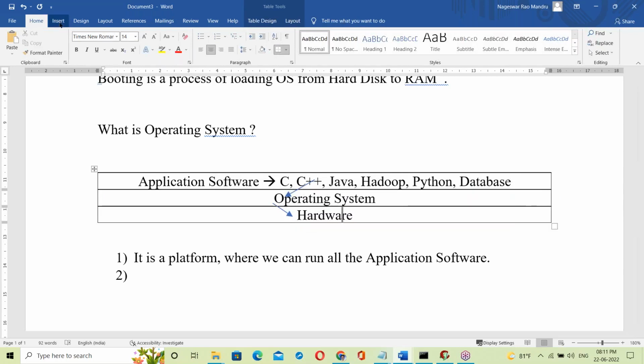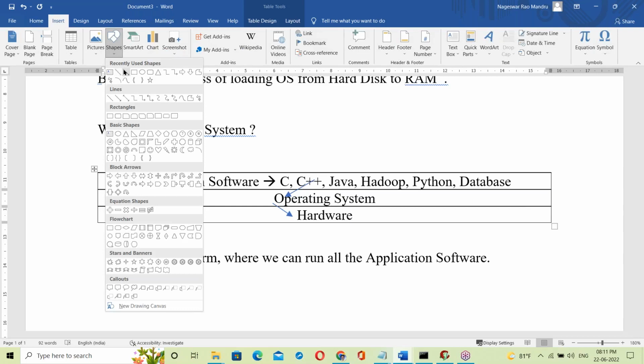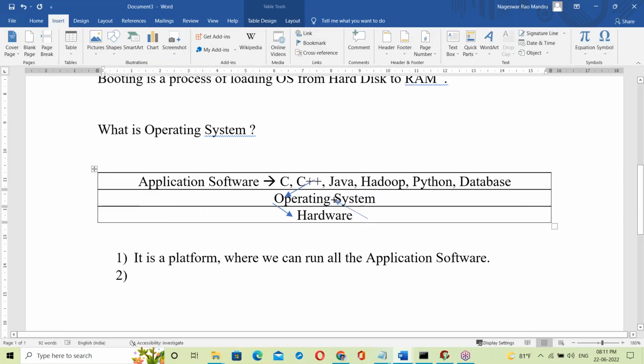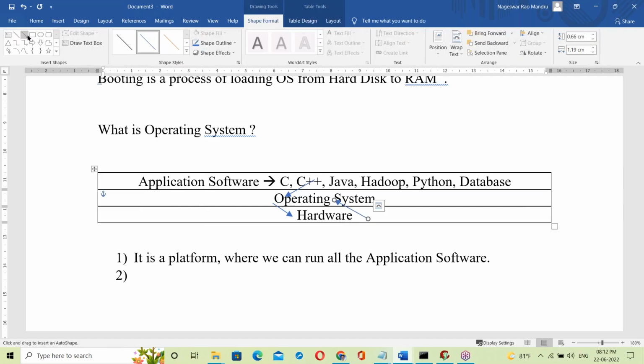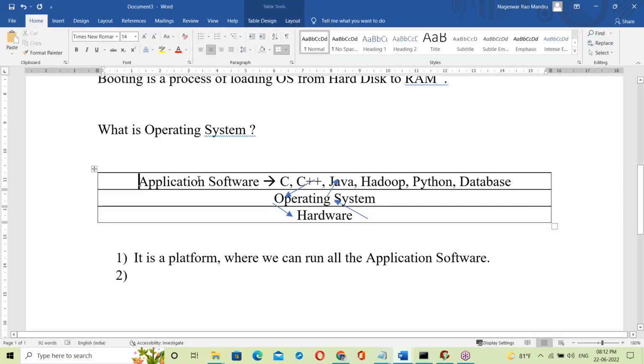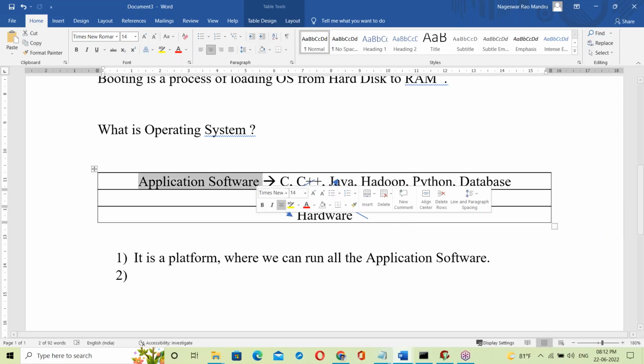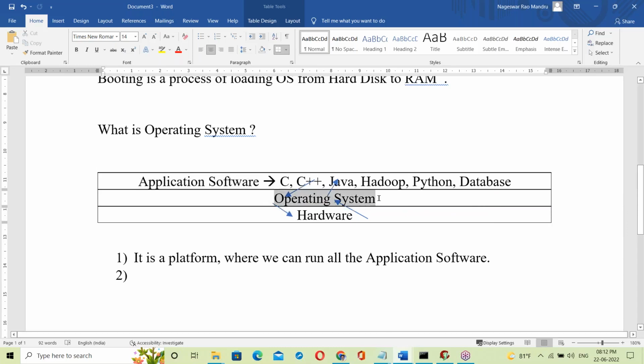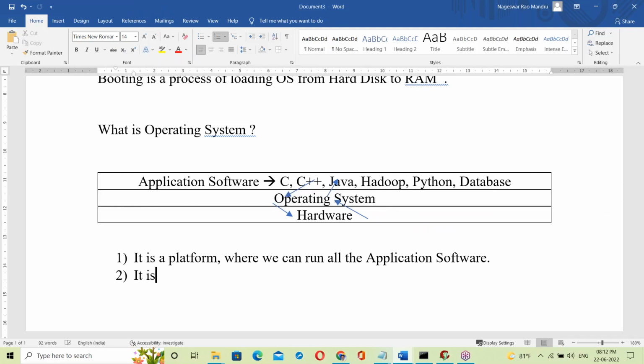For reading from the keyboard, first of all the keyboard data goes to the OS, and from the OS to the application software. So between application software and hardware there is an OS, like a mediator, a middle layer. A mediator, simply called an interface.